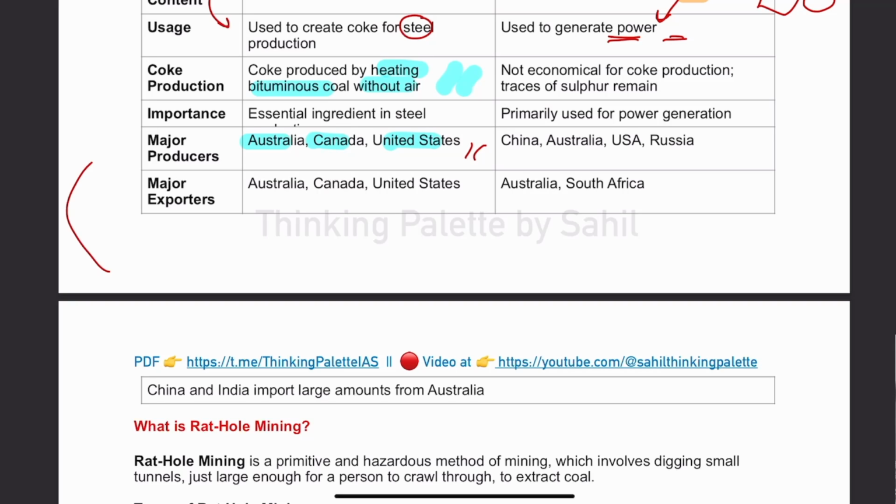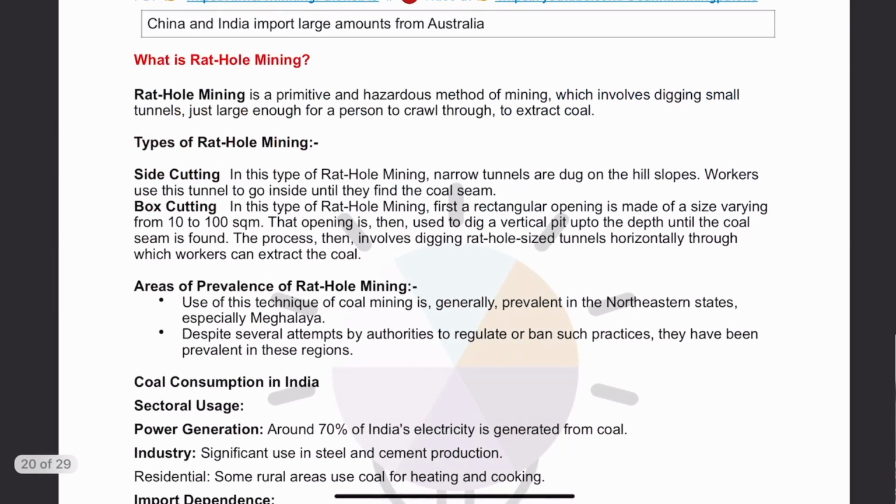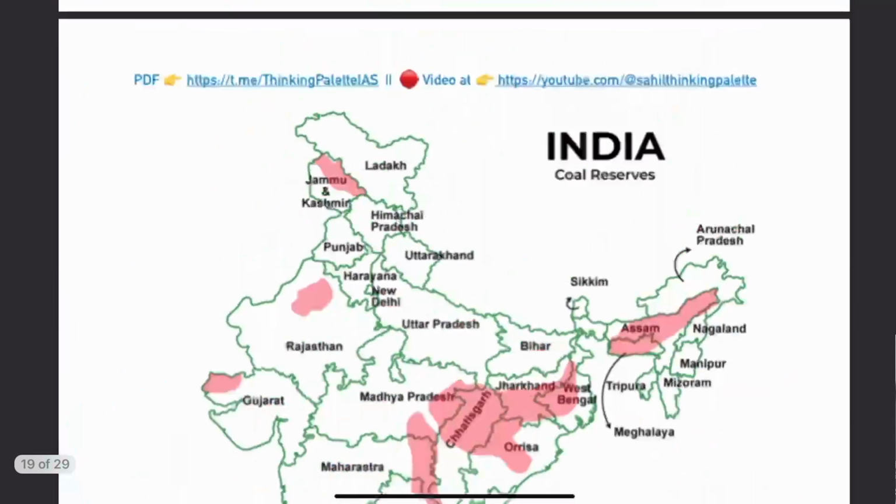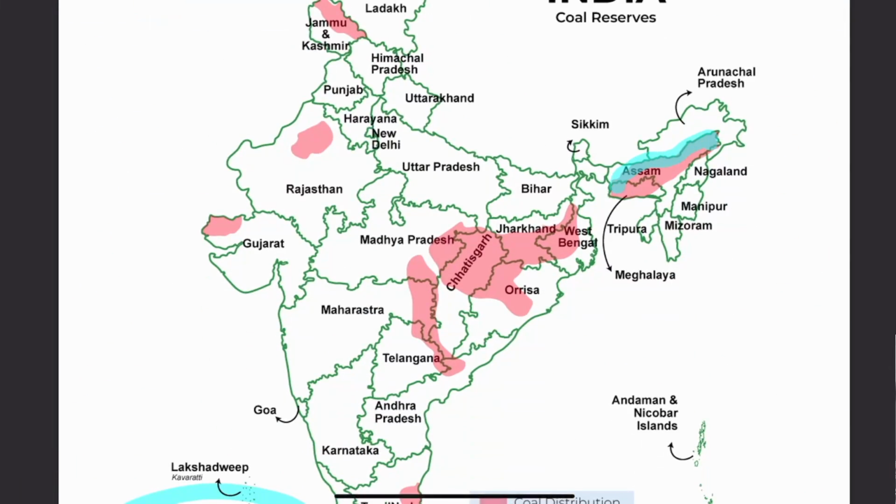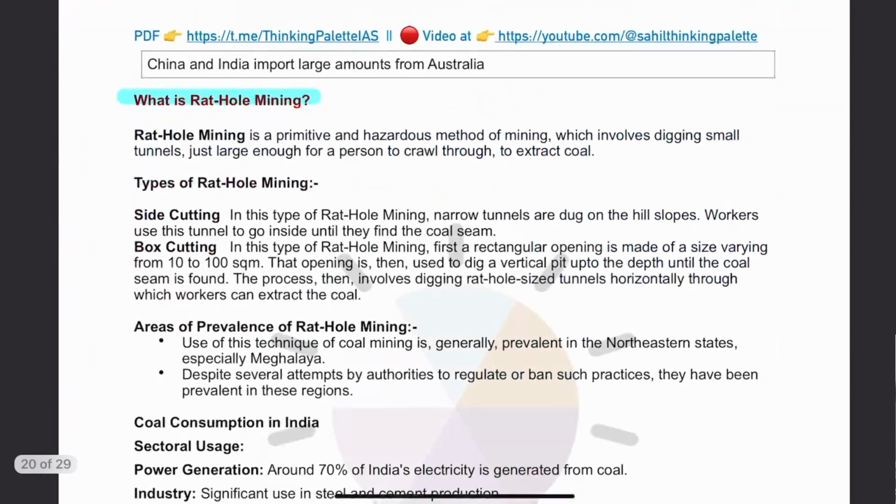So therefore, we have a lot of dependence on these particular countries for coke. I guess we have discussed this earlier also. Now, in the context of coal, I discussed with you rat hole mining, because when I was telling you that this coke is produced, Meghalaya rat hole mining is done. So what is rat hole mining?